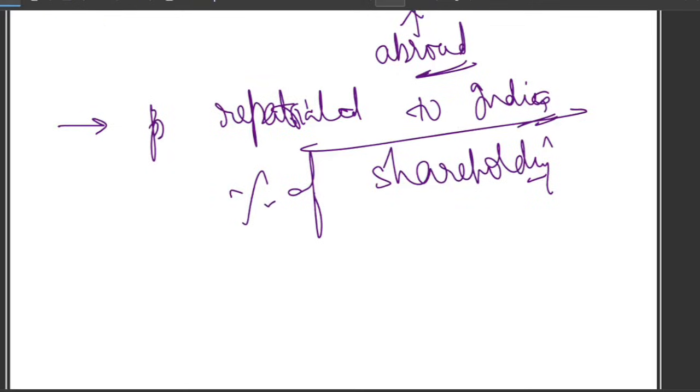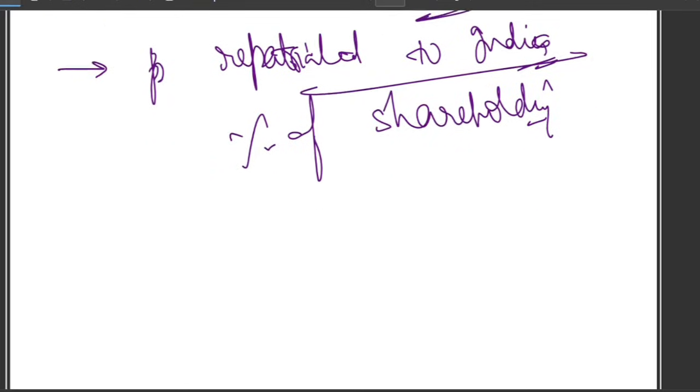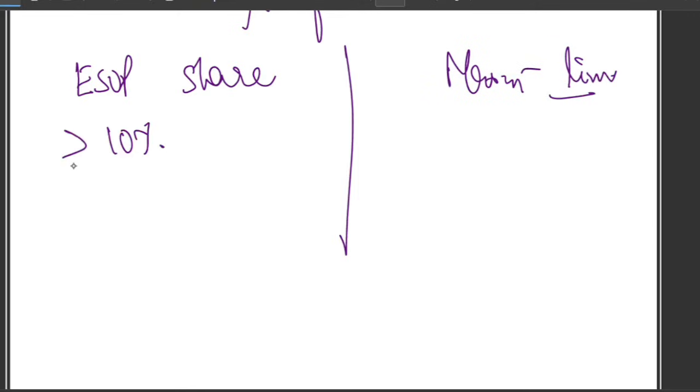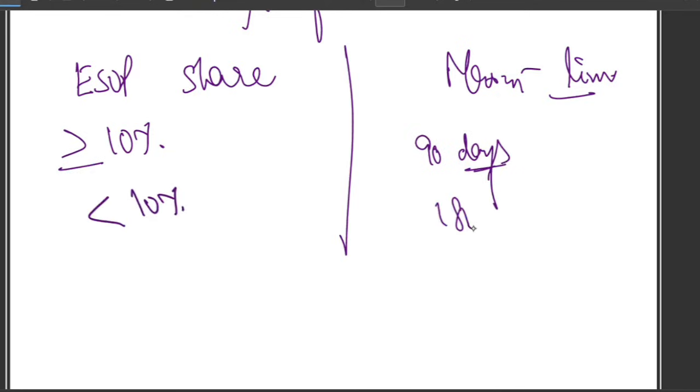First of all, you receive the sale proceeds and bring them to India within the prescribed timeline. Now you may ask me, what is the timeline? That depends on the ESOP shareholding. On one side I am writing ESOP shareholding, and on the other side maximum repatriation time. If the shareholding is more than 10%, then 90 days. Within 90 days you have to repatriate. And if it is less than 10%, then 180 days.